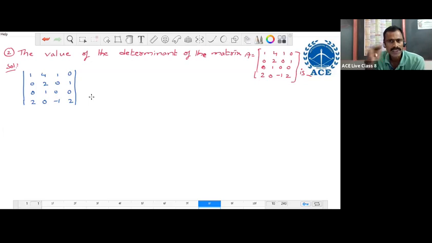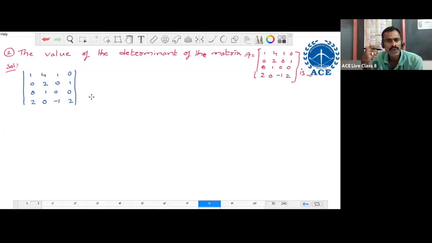Now, before going to expand, just look at the determinant and observe the elements. Check whether some elements are zeros or not. If in the given matrix some elements are zeros, then try to choose the row or column with more number of zeros.